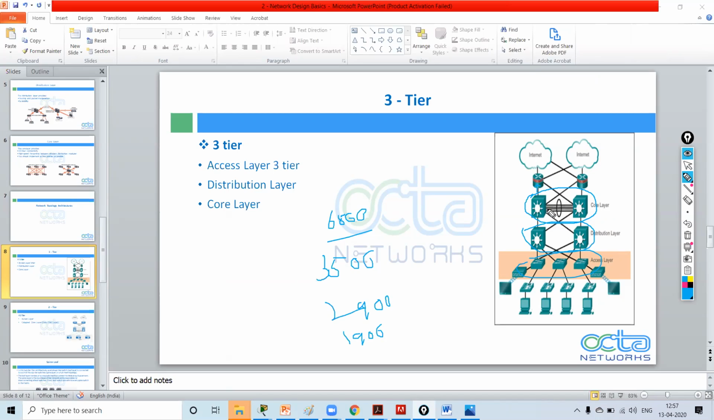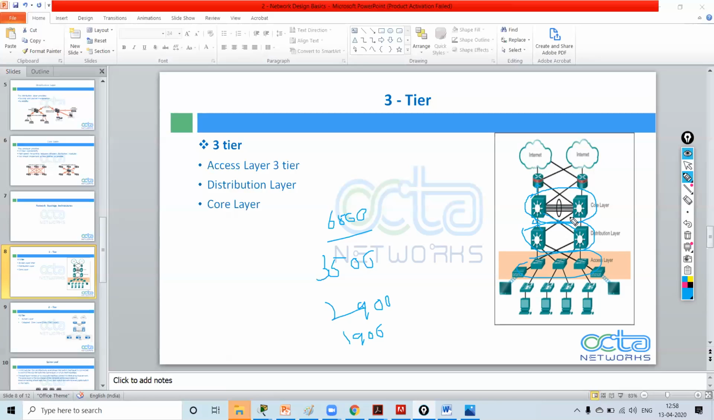Now they have redundant paths. Suppose this link fails, this direct link to the distribution fails, it has another link to the distribution layer switch, so it can get connected to the distribution layer switch from here. Seamlessly they are connected. They are also connected with each other. They form a bundle of EtherChannel, you can say link aggregation is done between them.